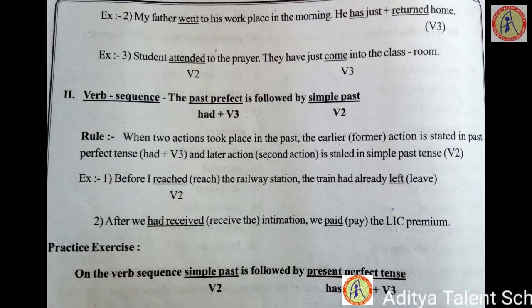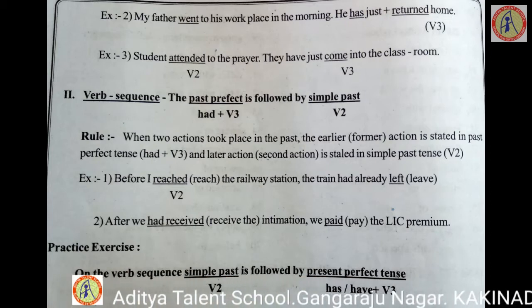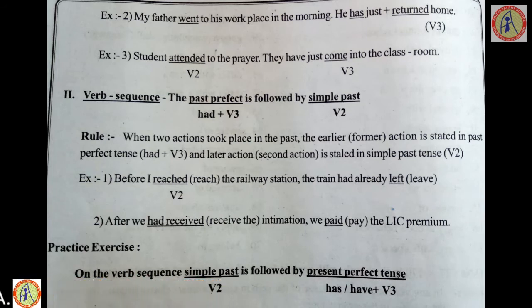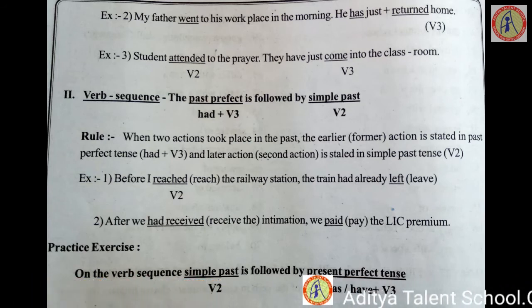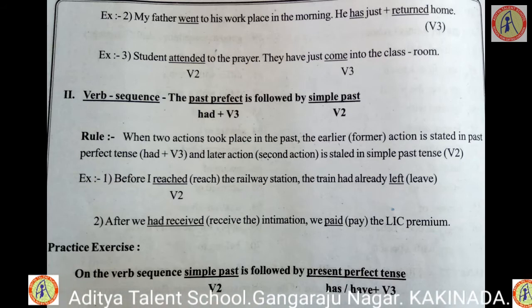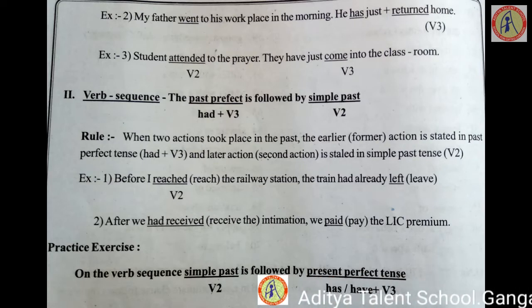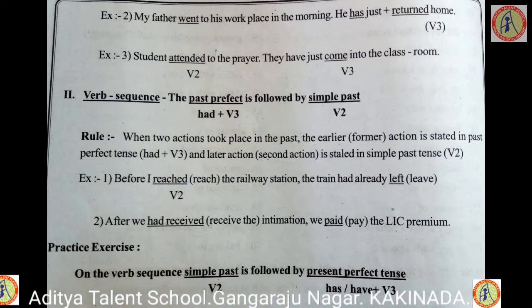If the sentence begins with after, the earlier action should be written in the past perfect and the latter in the simple past. If before is a linker used between the two sentences, identify that the first sentence is the past perfect and the latter is the simple past. Now let us go with the exercise which is given.